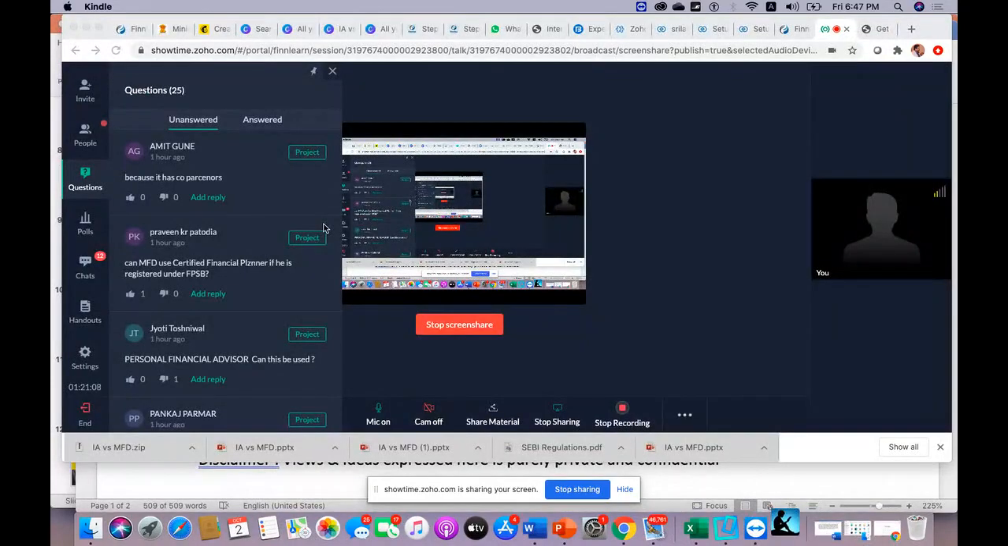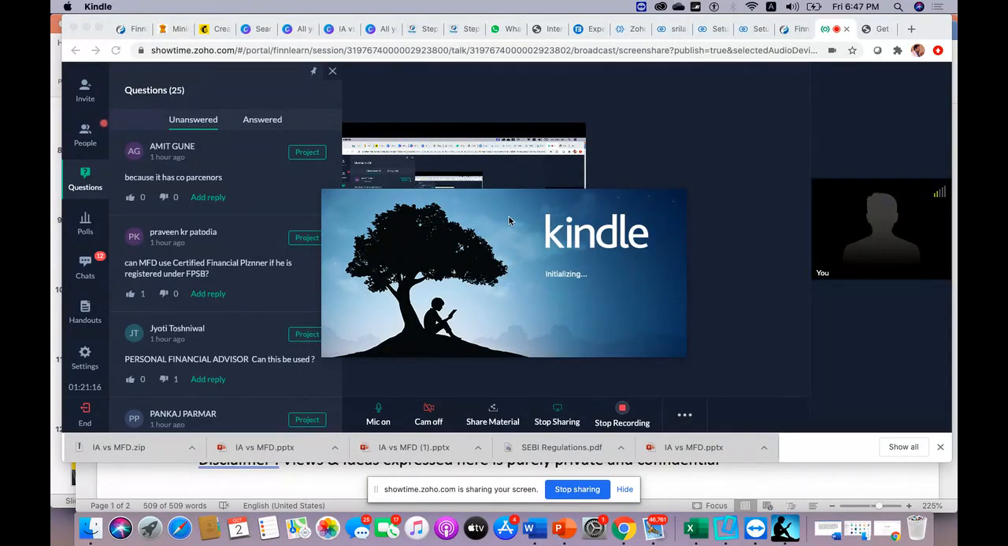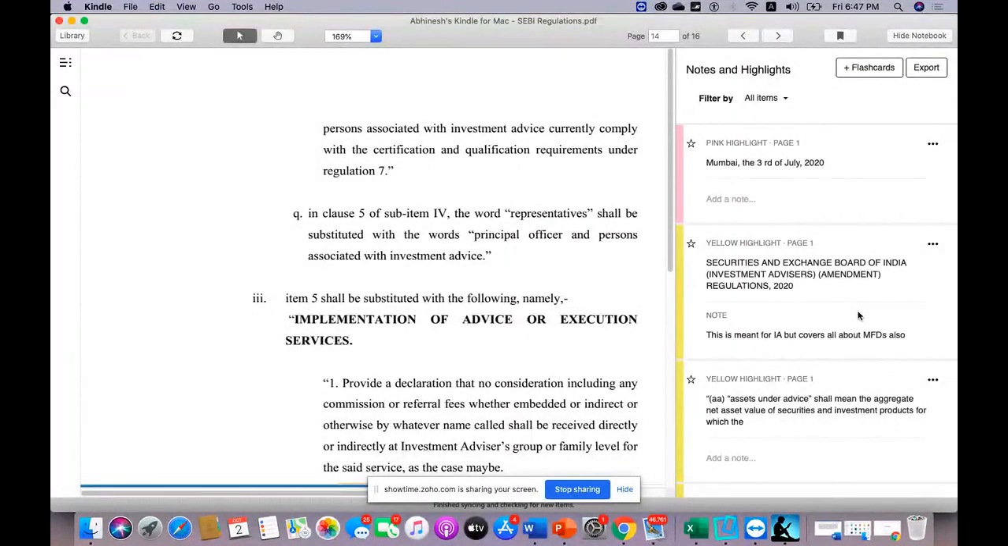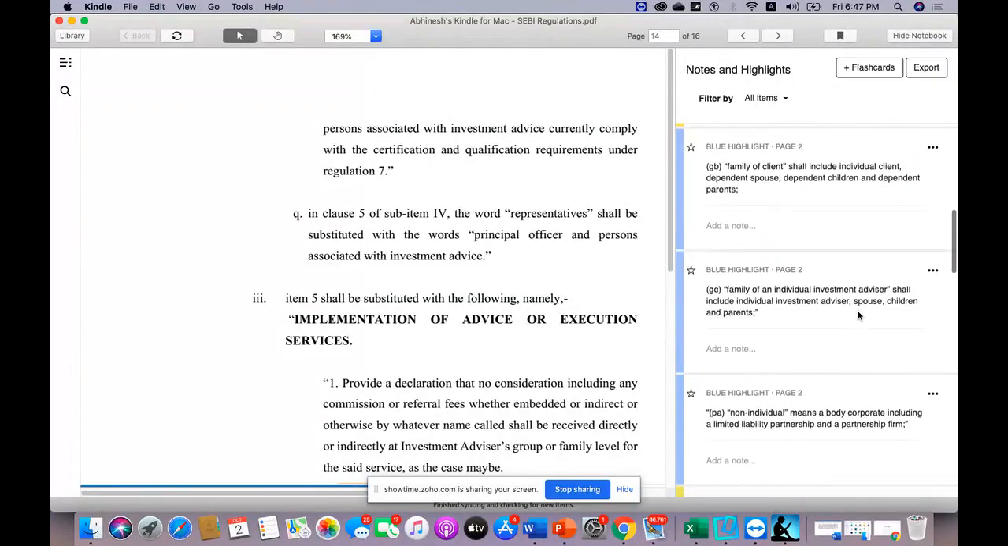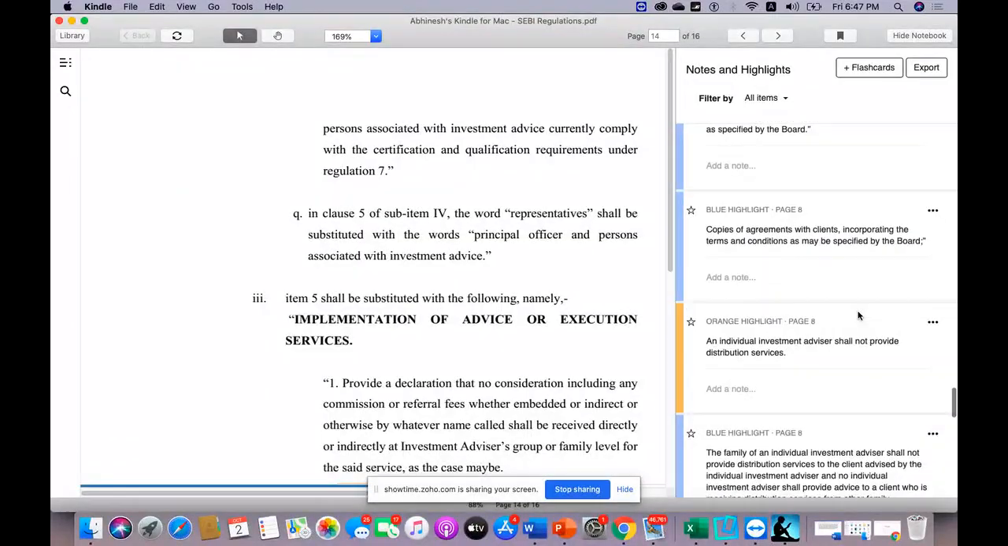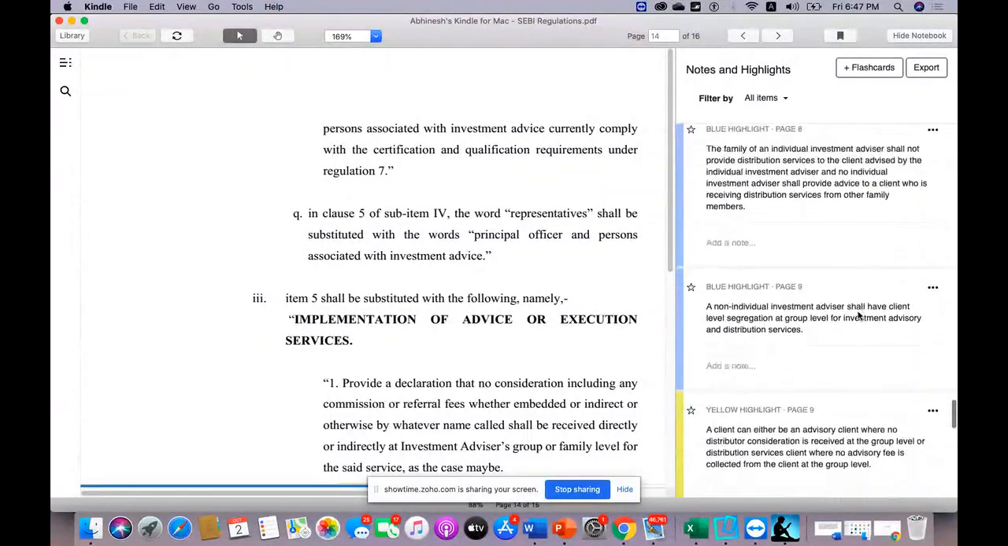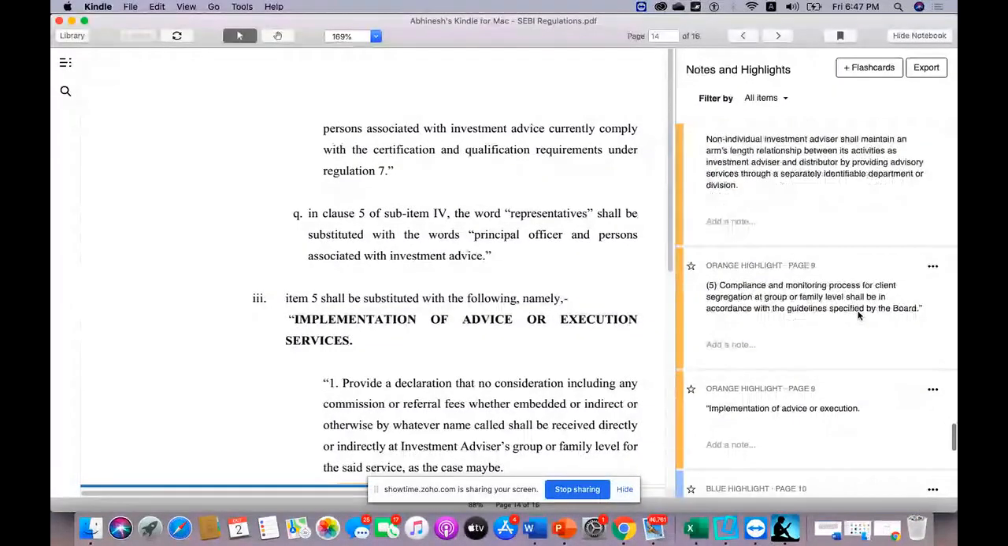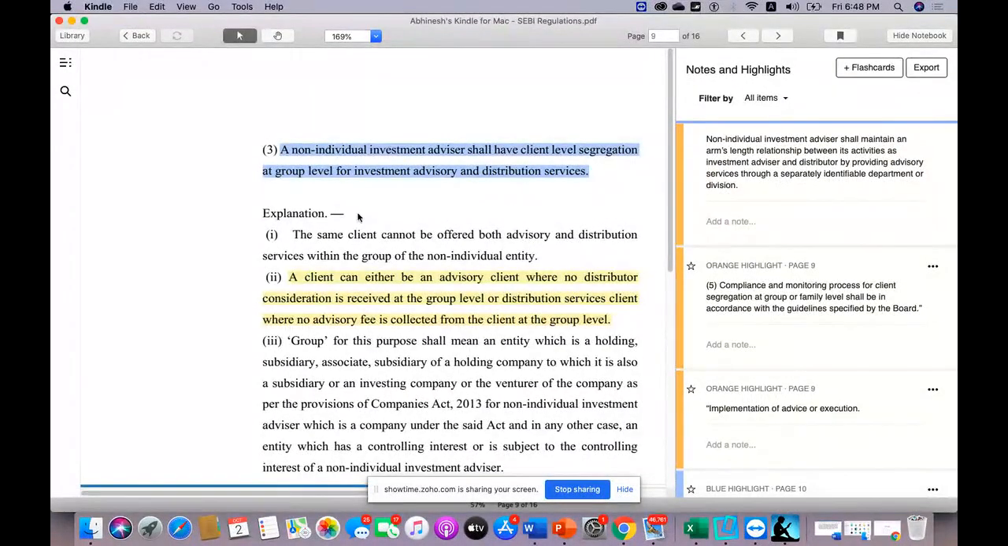Chalo, it's opening, till then I am taking another question. But yeah, Amit ji, there is a question. Yeah, it has now opened. So great. Maybe some problem in Kindle. Great. So let's understand this point, family of non-individual and non-individuals. So an individual,